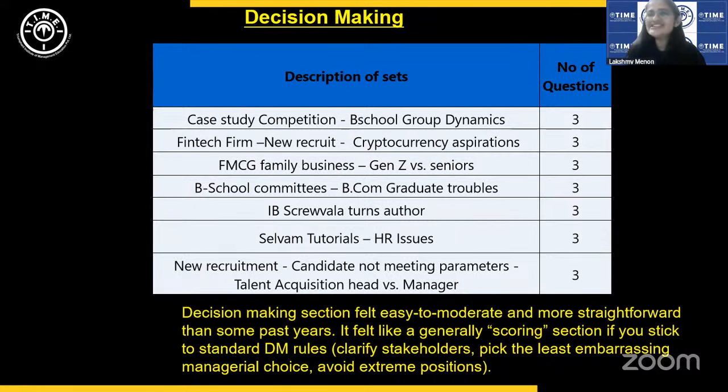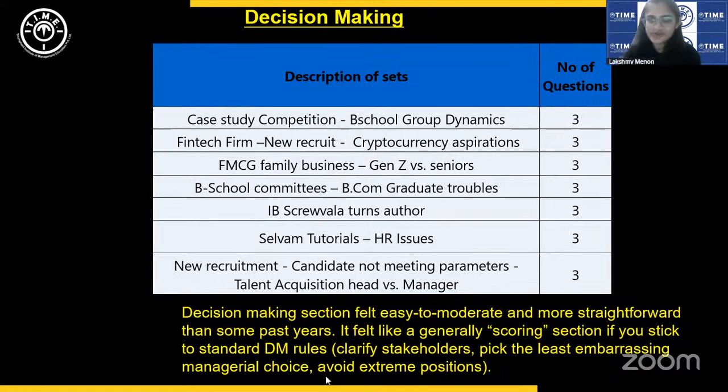Unlike in the previous years, where at least 4 to 5 sets would be totally unimaginable kind of topics, right? So this year, all students would have found the topics very, very familiar, and that itself made the difficulty level come a notch down. Okay, so that's why we have said it was easy to moderate and more straightforward. Definitely, the cases were more straightforward. There was no immense subjectivity. The moment we talk of real life corporate scenarios or B school scenarios, it becomes quite transparent and comprehensible, right?